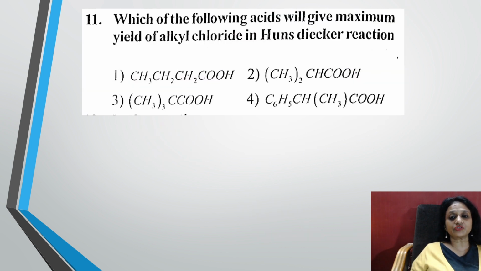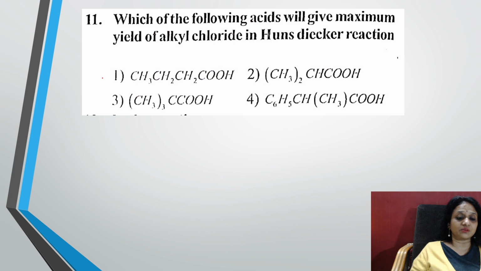11th question. Which of the following acids will give maximum yield of alkyl halide? So always remember, students, in the Hunsdiecker reaction, the acid which has the maximum number, for example, all are primary here.